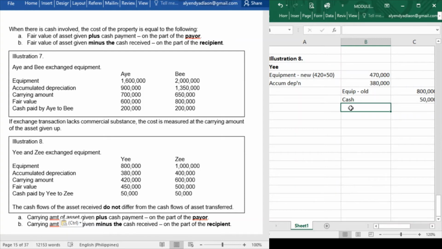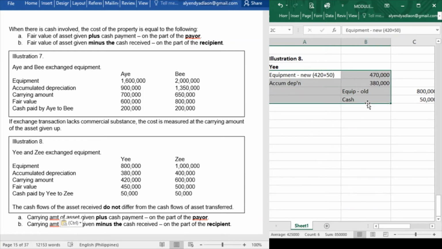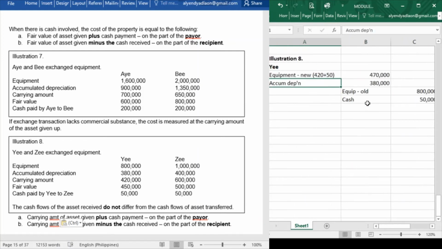Therefore, class, if you notice, we have no gain or loss on exchange because in a transaction with no commercial substance, no gain or loss is recognized. Okay? But if you're going to measure the gain or loss, class, we will not have a balanced journal entry anymore because with just these account titles, our journal entry is already balanced.